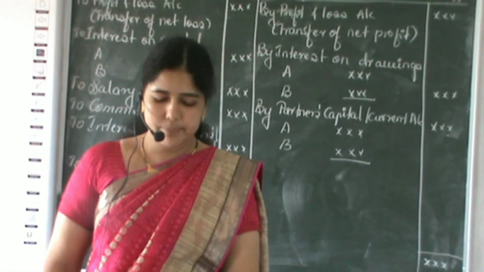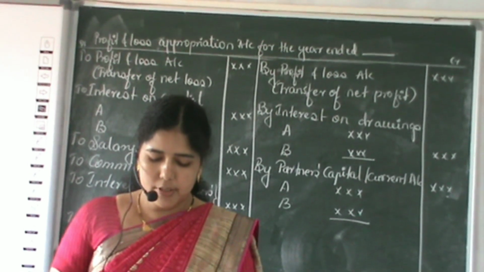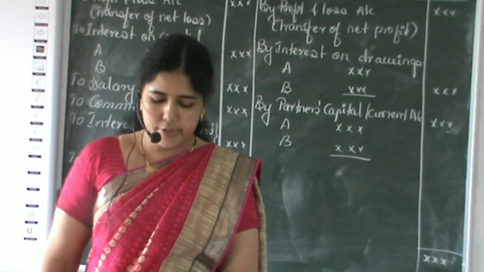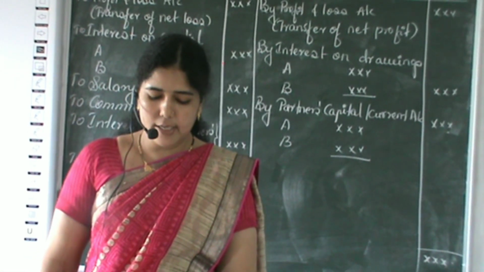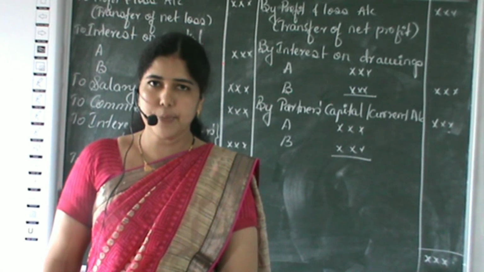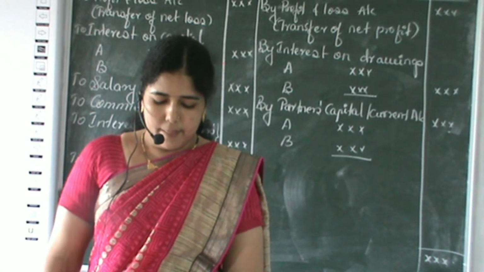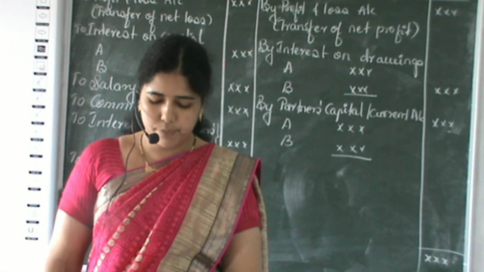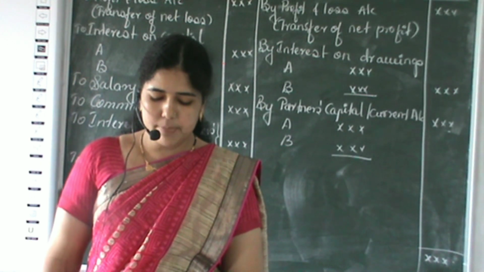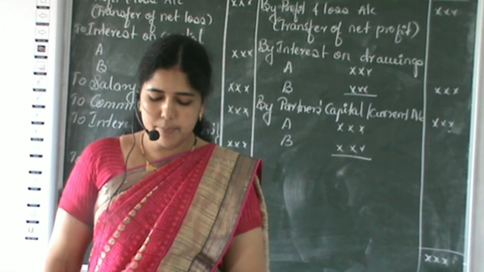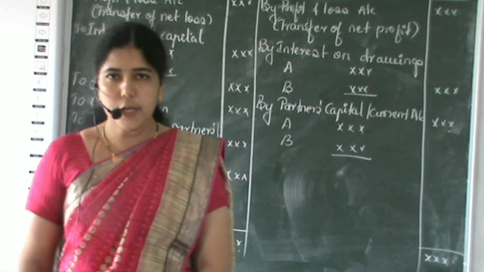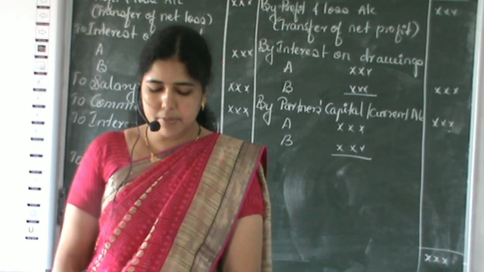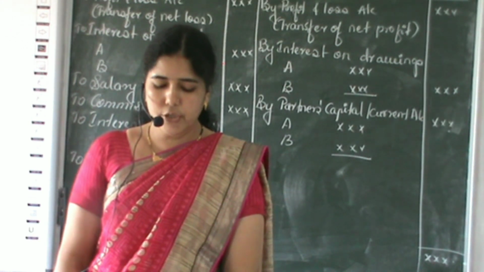I'll explain the problem. Sachin and Pratham commenced business in partnership on 1/4/2015 with a capital of rupees 1 lakh and rupees 80,000 respectively, agreeing to share profits and losses in the ratio of 3:2. For the year ending 31st March 2016, they earned the profit of rupees 36,000 before allowing first one, interest on capital at 5% per annum, then interest on drawings.